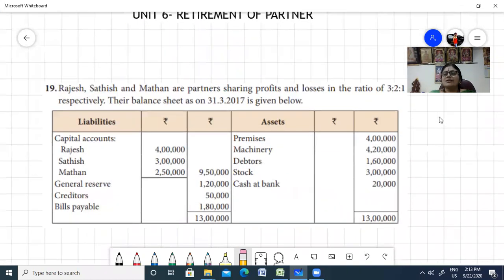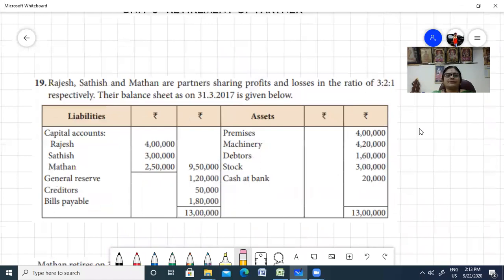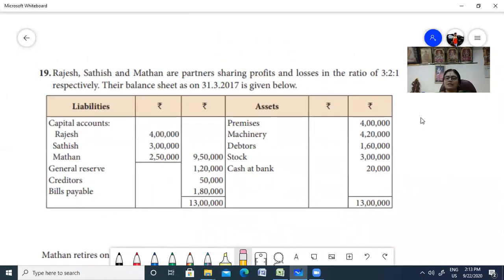Children, you're in Unit 6, Retirement of Partners. Today I'm going to discuss problem number 19. I think this is the last problem in retirement of partners. Next we'll be learning how to do accounting adjustments and how to prepare accounts when a partner dies, that is, death of a partner. Now, in this problem, you have some adjustments which we have not learned in problem number 18, but it includes many of the adjustments so that you will know how to calculate your balance sheet, including all the adjustments.